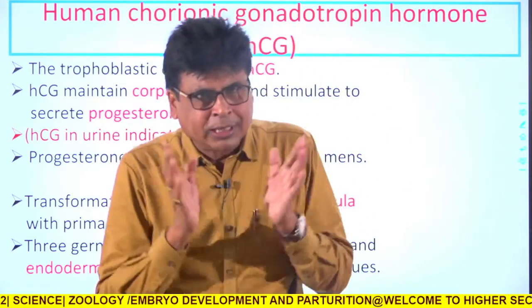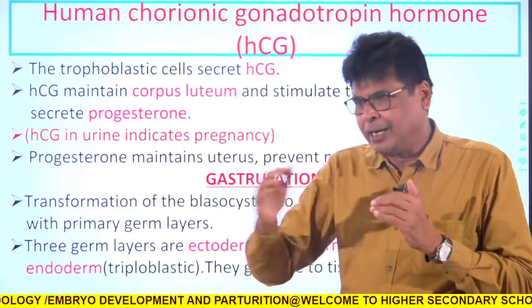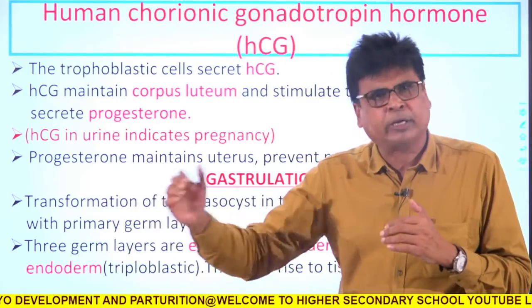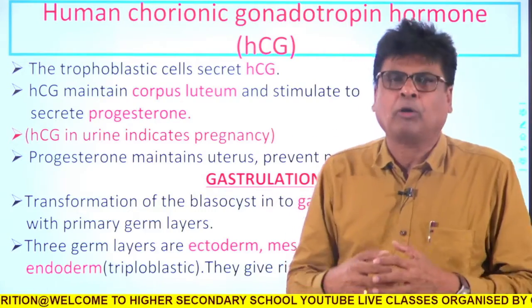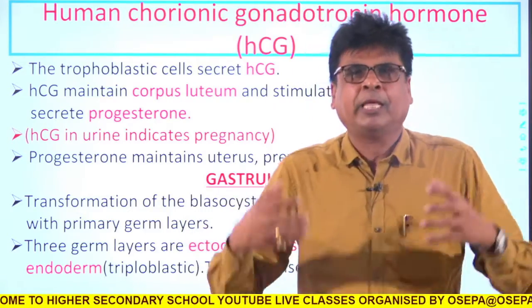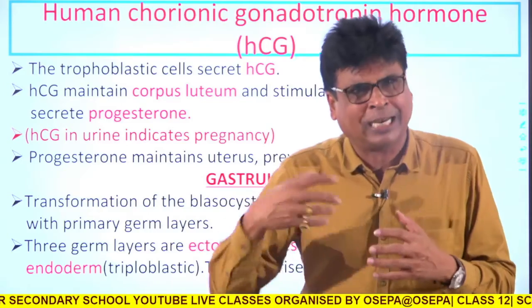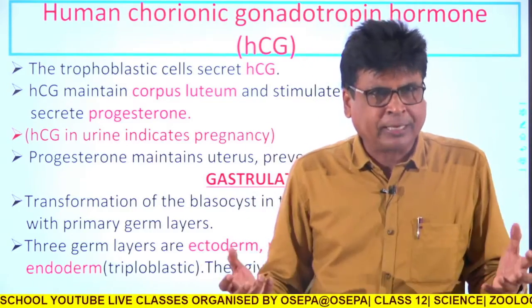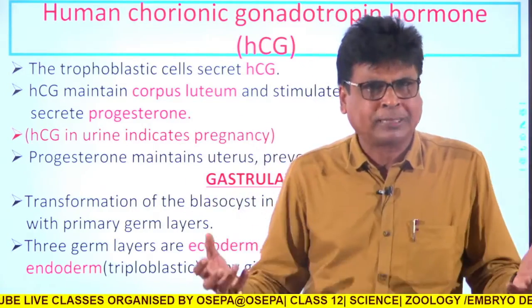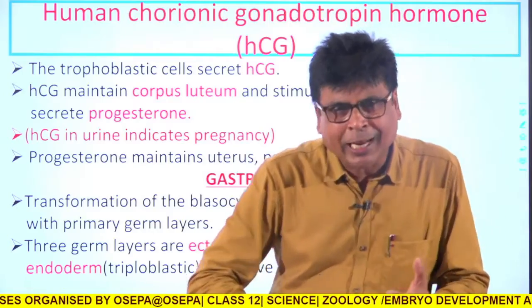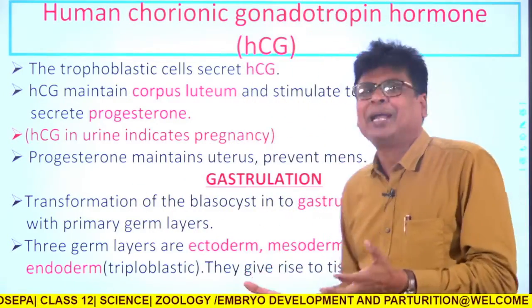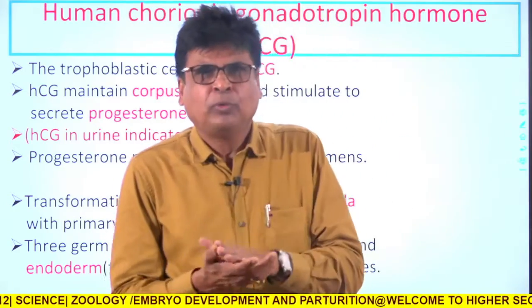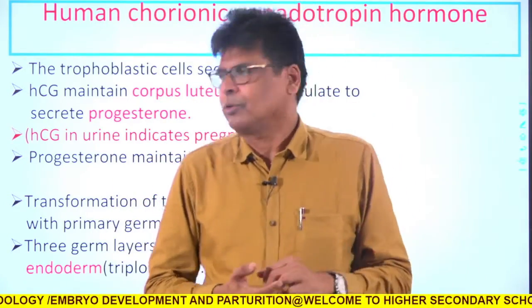Progesterone comes in direct contact with the uterine wall and stimulates it for more and more cell division, proliferation, and production of more blood vessels, so that the uterine wall becomes more bed-like to give nourishment to the zygote.